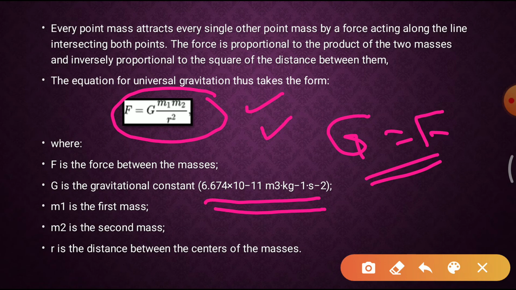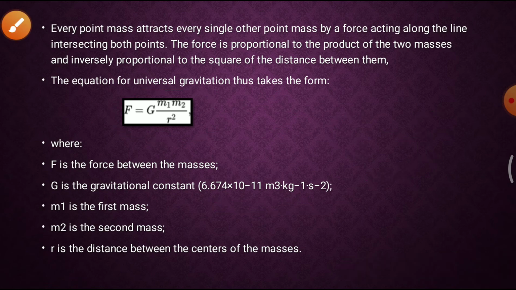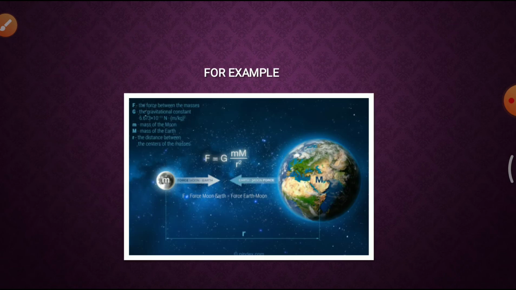So from this equation we can say that if the distance is doubled, the force decreases by a factor of 4, and if the mass of an object is doubled, the force between the two objects also doubles. This is the mathematical term.